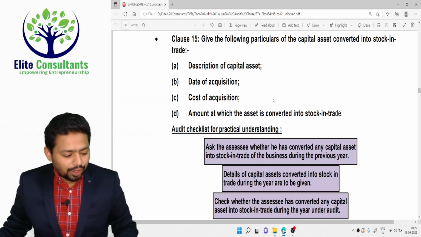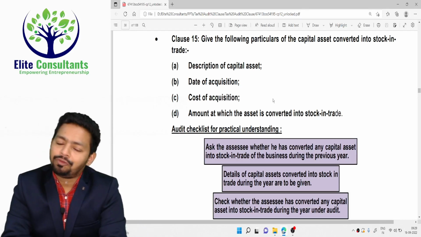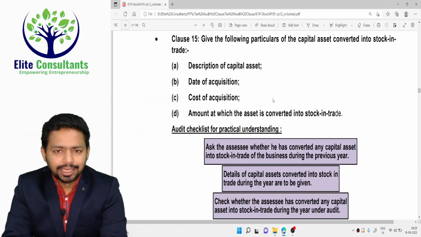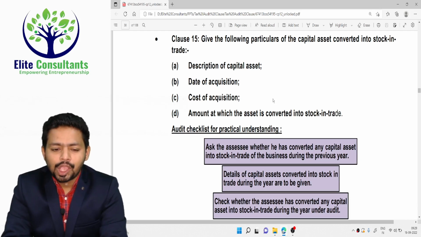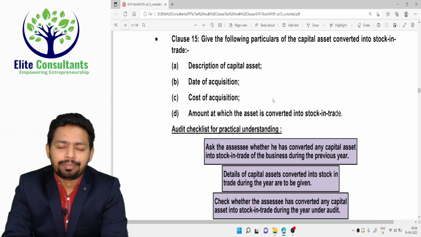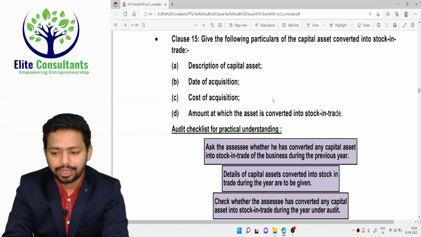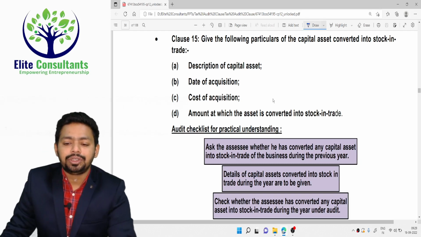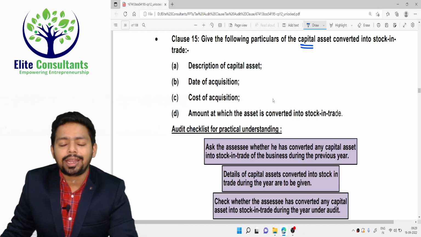Namaskaram. So, this is clause number 15 of Form 3CD. I guess it is not very often that you will be reporting under clause 15. Clause 15 is applicable only when an anti-tax evasion provision under the capital gain chapter is triggered. And when I say anti-evasion chapter, it means some people who are having a capital asset, they convert that capital asset into